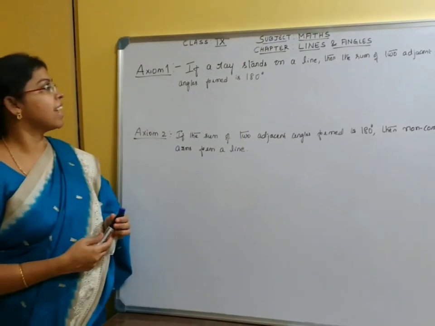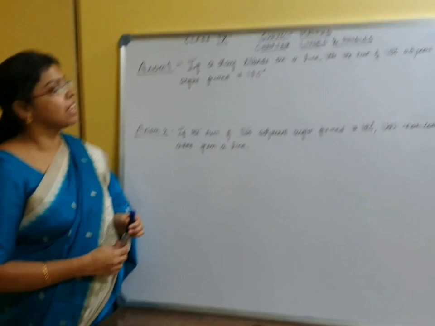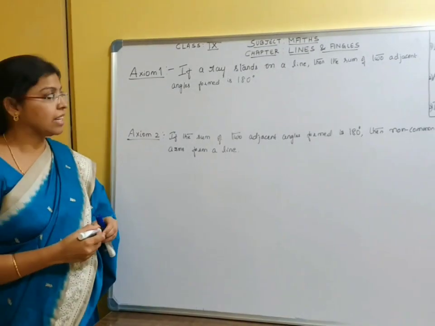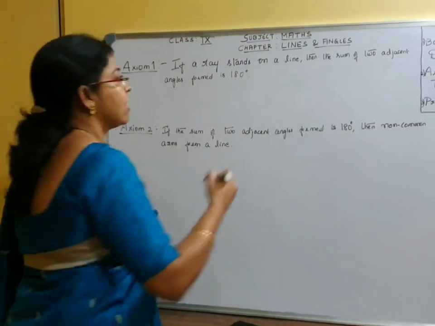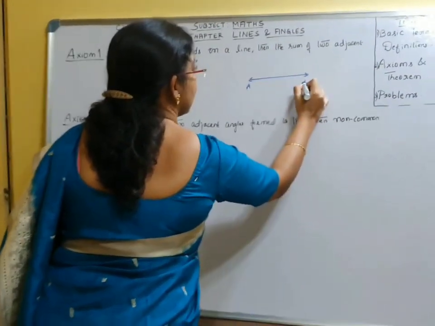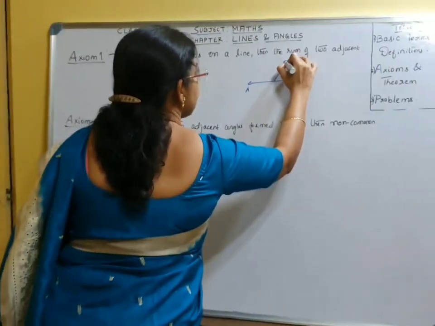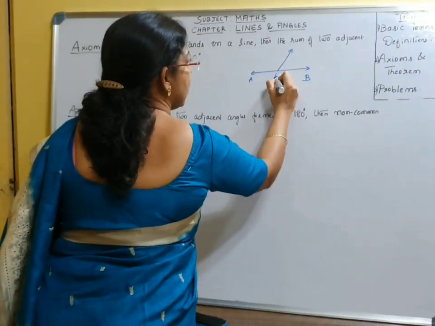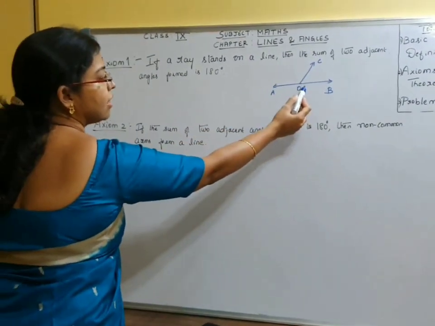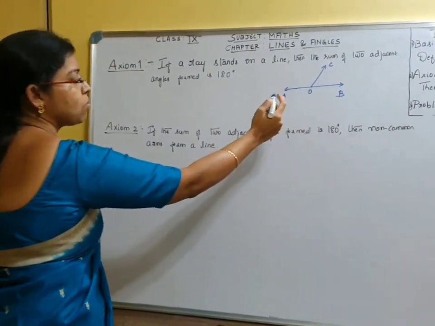We will go to the next axiom. Axiom 1. If a ray stands on a line, then the sum of two adjacent angles formed is 180 degrees. What does that mean? We will see. This is a line AB. A ray stands on the line AB. We will call it OC. If a ray stands on a line, then the sum of two adjacent angles formed is 180 degrees.